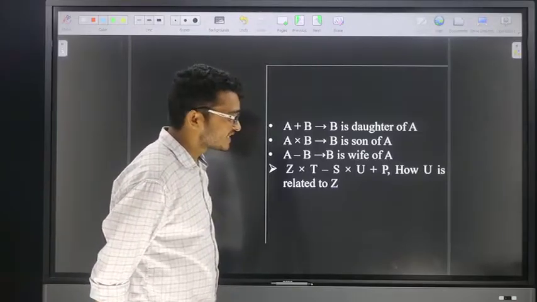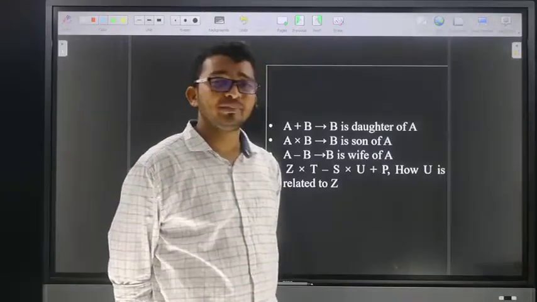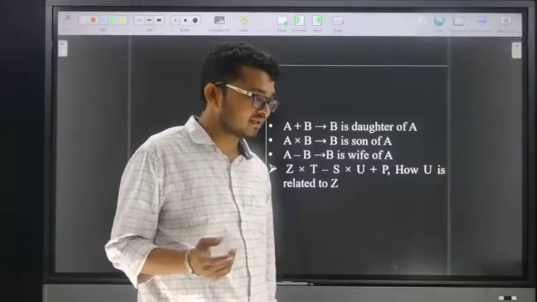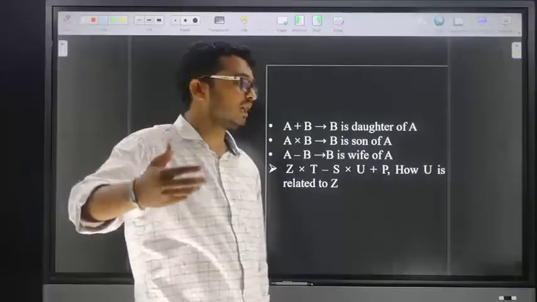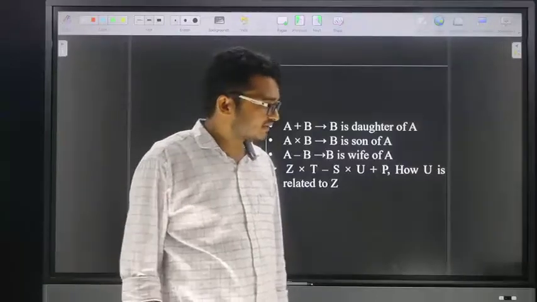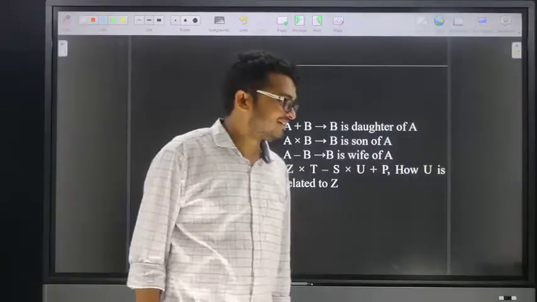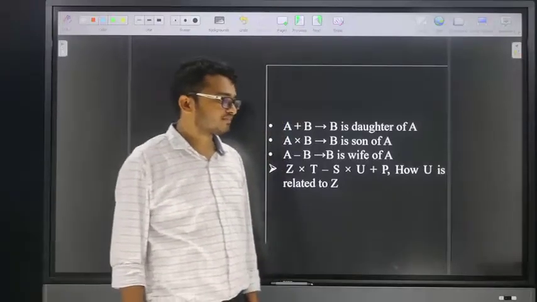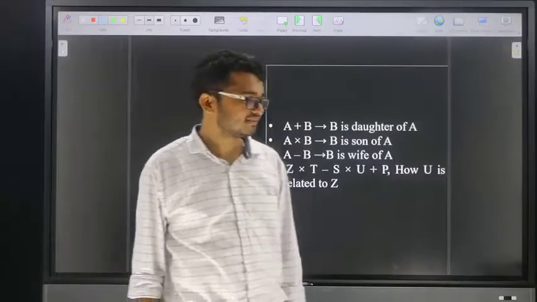Friends, once again check. Friends, don't get confused. Karthikeyan, maybe you solved correctly, but while taking, you are taking it in reverse. My question is how U is related to Z, not how Z is related to U. Yes, Meenakshi, your answer is the same. Yes, some of the students are giving correct answers.